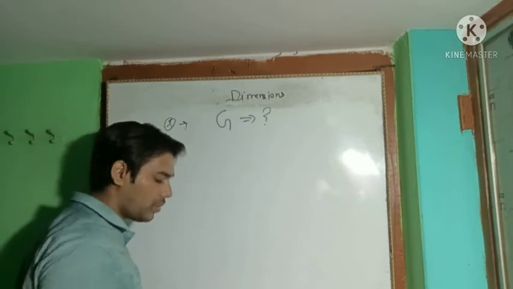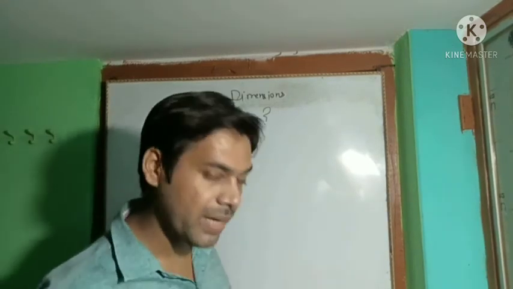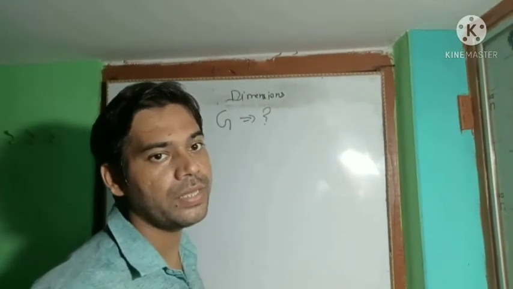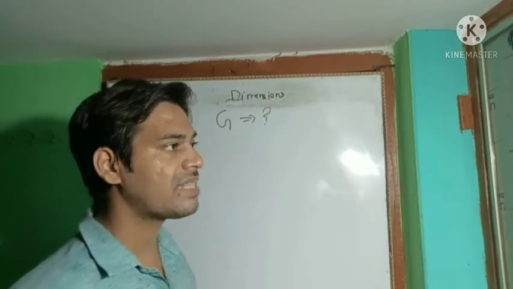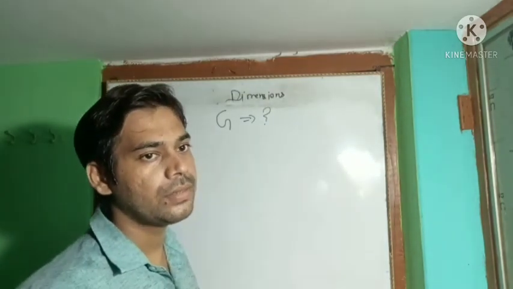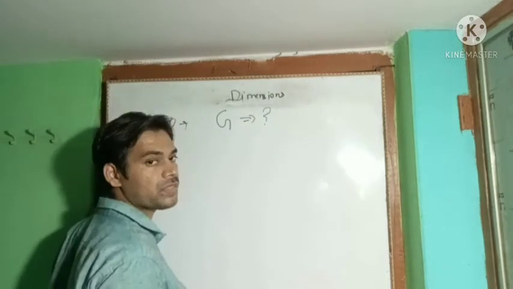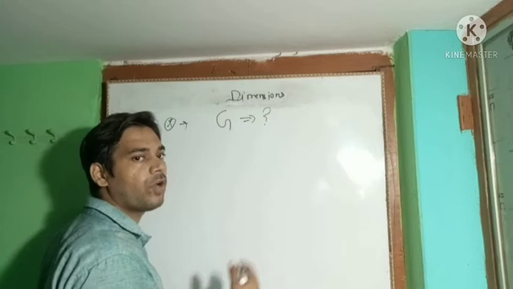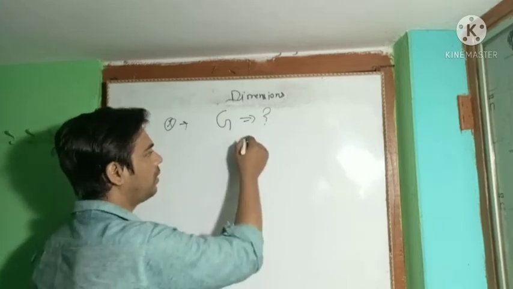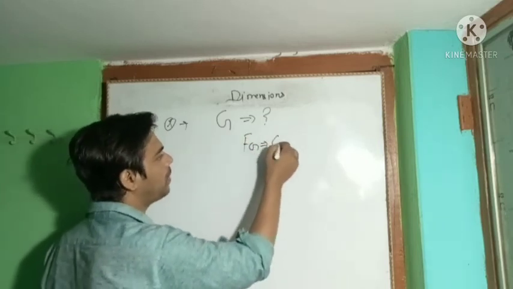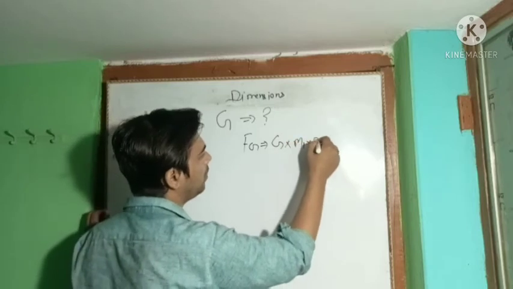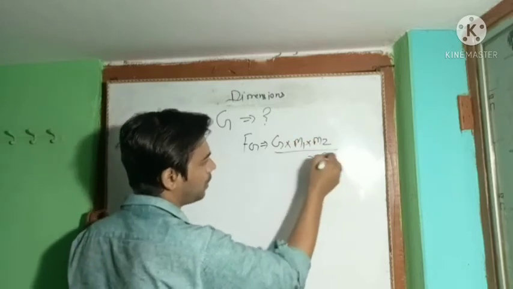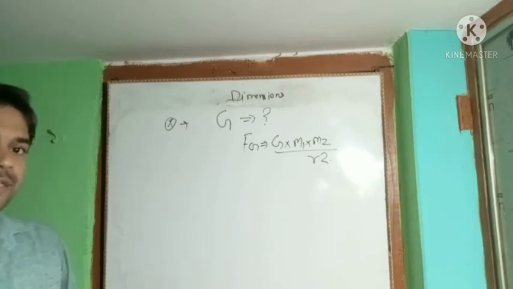This is a big, complex dimension, but do not worry, you only have to follow the process that I will state right now. Follow the same process. First, write the formula involving the gravitational constant G. Everybody knows that F gravitational equals capital G m1 cross m2 divided by r square. This is the formula of the gravitational force.